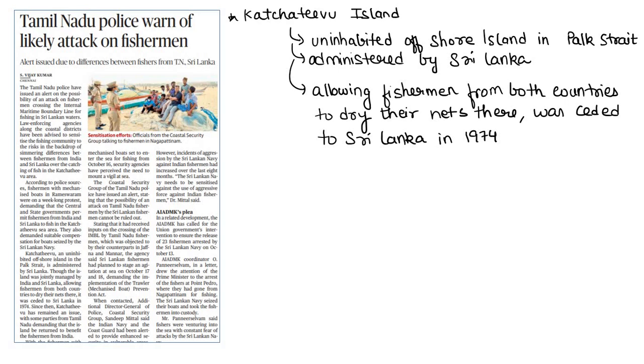But in 1974, the administration, and the allowing of fishermen from both countries to dry their nets on this island, was ceded to Sri Lanka. Since then, Katchatheevu Island has remained an issue, with some parties from Tamil Nadu demanding that the island should be returned to benefit the fishermen from India, and Sri Lanka is also negating this. Okay, so this is what the article is all about. Here you need to remember about the Katchatheevu Island.